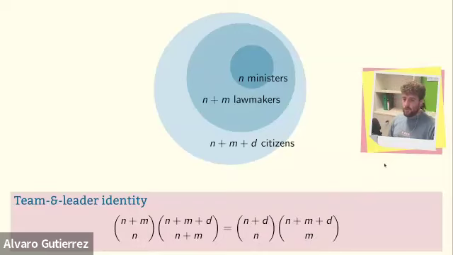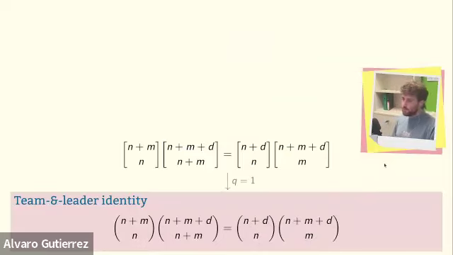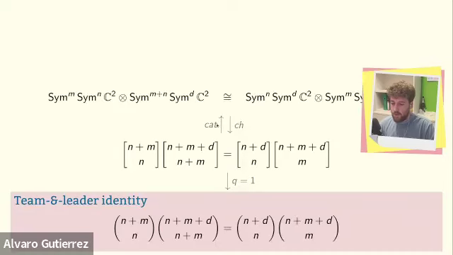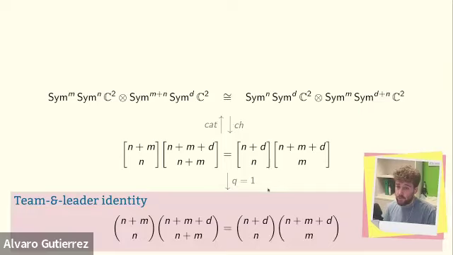This is a combinatorial formula, so it has a q-analog, which is this one. I just switch every parenthesis with a bracket. And q-binomial formulas have an equivalent statement in terms of representations of SL2 over C. So I get this isomorphism of representations. Now, so far I haven't done anything.